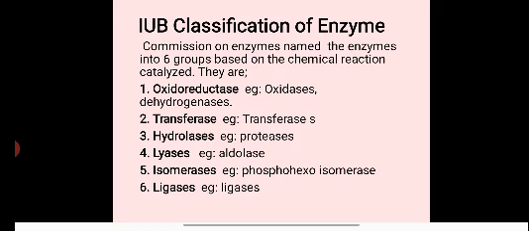Fifth group, isomerase. Isomerases are a group of enzymes which catalyze the rearrangement of chemical groups within a molecule and produce isomers, epimers, etc. Important examples are isomerase, epimerase, intramolecular transferase.